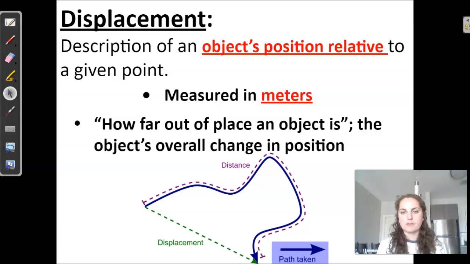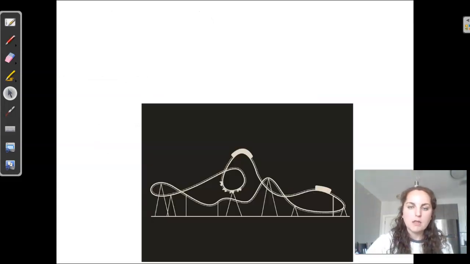Okay, but the change in position is going to be displacement. So we've probably all been on roller coasters before, and if you've ever stepped onto a roller coaster, you're standing in line, waiting to get on that seat, and then you're at that gated area where you're about to step into the ride. And what you might notice about a roller coaster is that the starting and the ending are the exact same position, right? So your displacement is actually a big old goose egg. It is 0 because you are starting and ending at your exact same position.